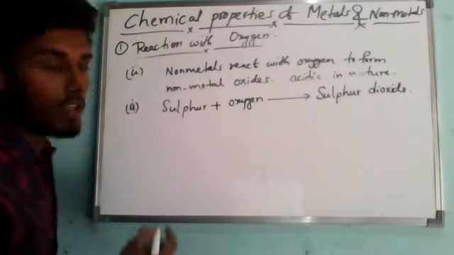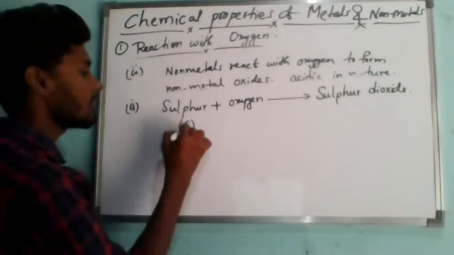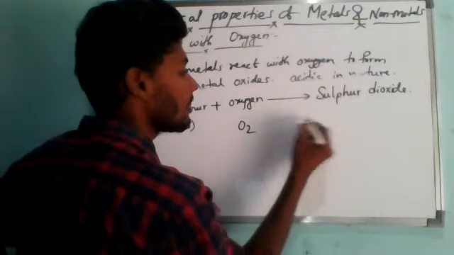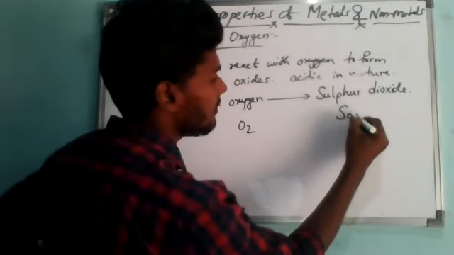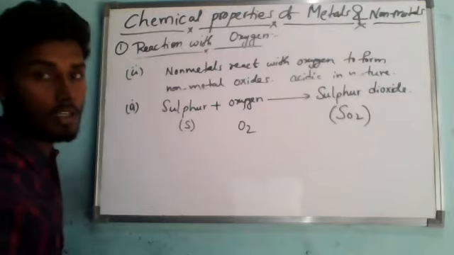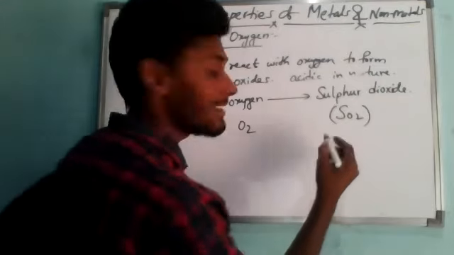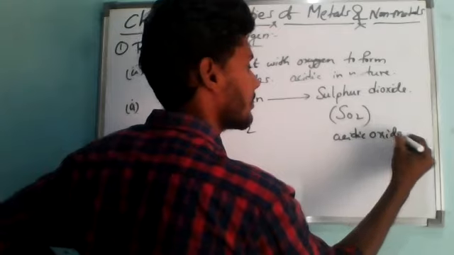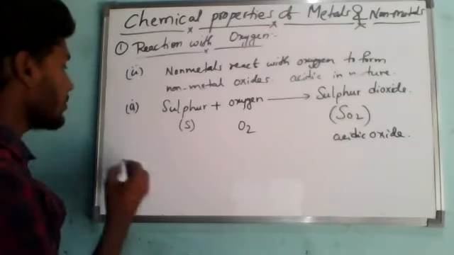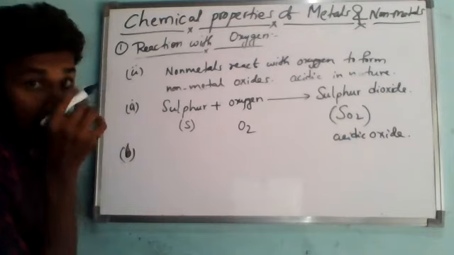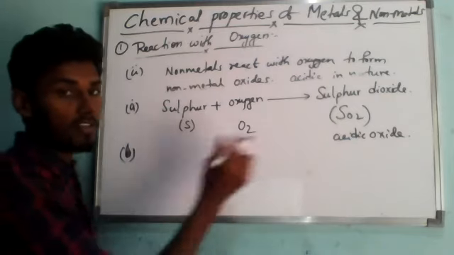If you observe, the symbol of sulfur is S, and oxygen is O2, and it will form sulfur dioxide, that is SO2. Sulfur dioxide formula is SO2. This is called an acidic oxide. Now, if you want to test whether it is acidic or basic in nature, we have to add water to the sulfur dioxide.